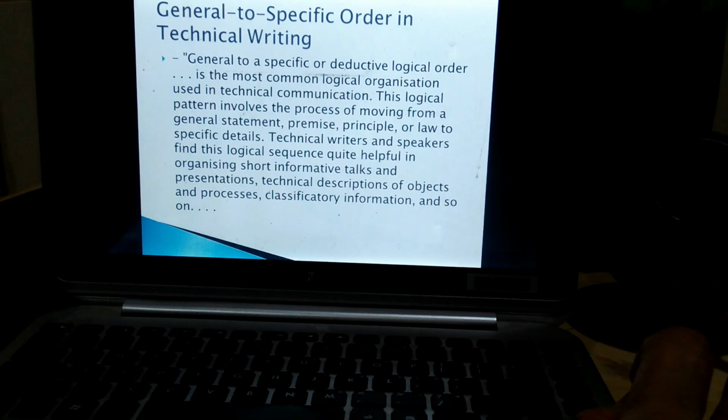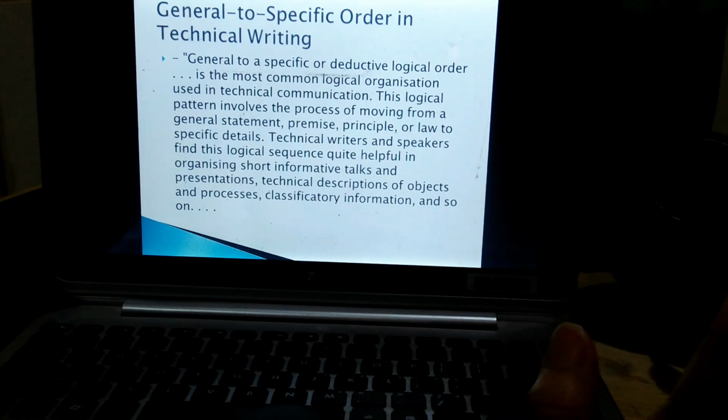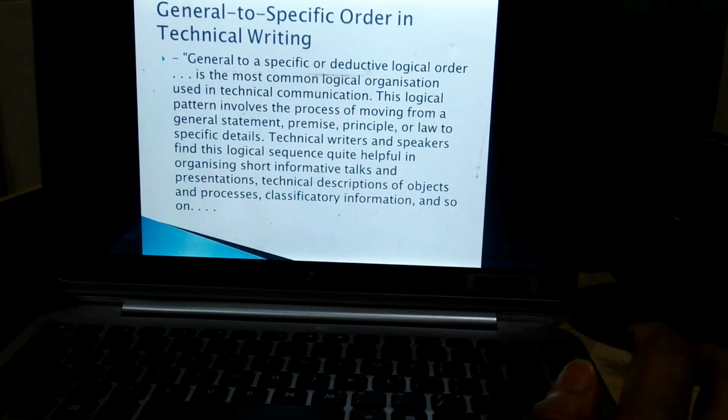This logical pattern involves moving from a general statement, called a premise, principle, or law, to specific details. For example, in science you study the law, then you explain the law in the same way.